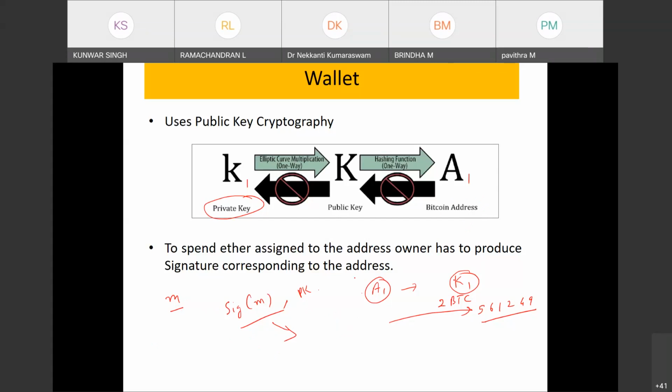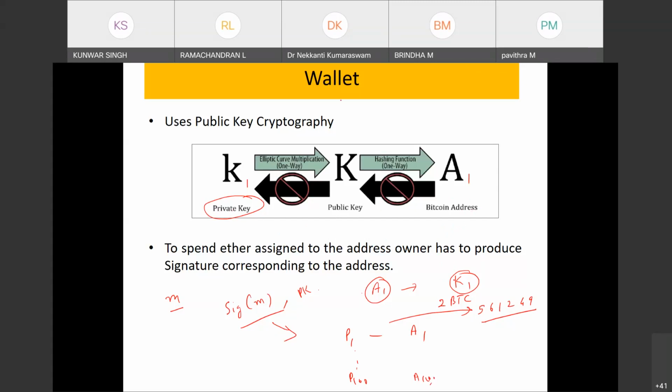And then, as we have already seen, to provide anonymity, or pseudonymity, users can have any number of pairs of private key and address, P1, A1, and so on. You can have hundreds of them. So this is what we have seen. To claim the address, one has to produce a signature on message M using the private key corresponding to this address.